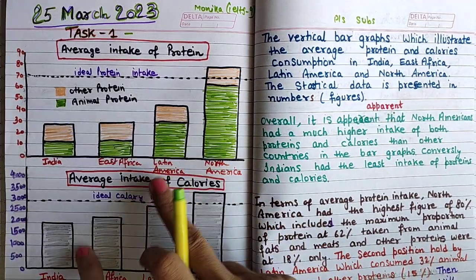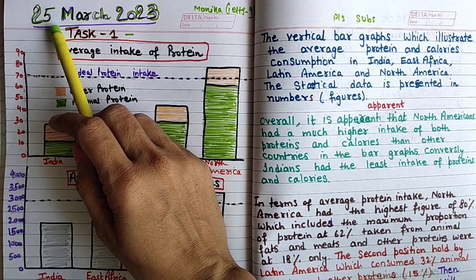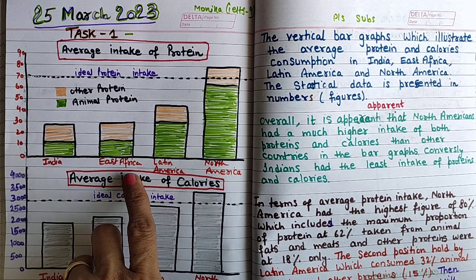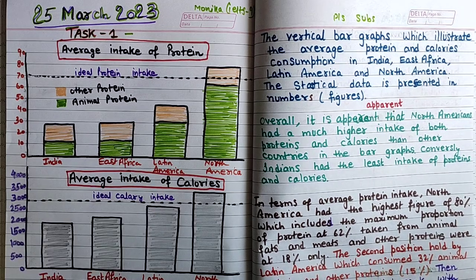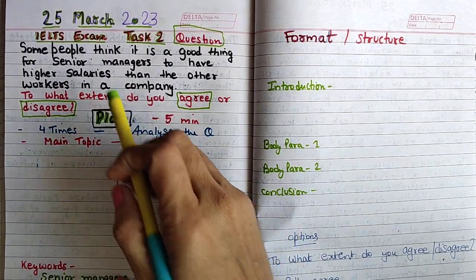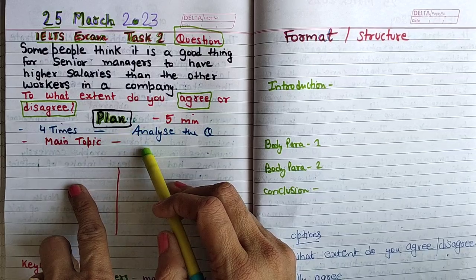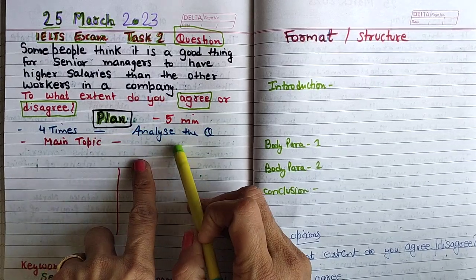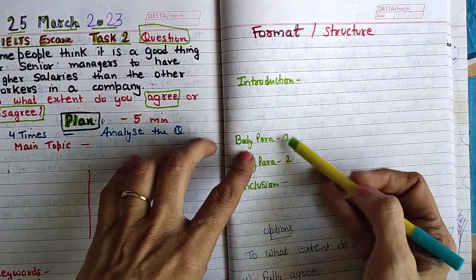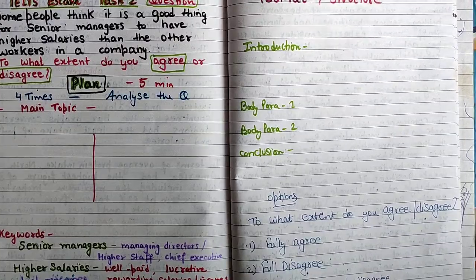First, we will discuss this writing task 1 that was part of the IELTS exam on 25th March 2023. And second, I will be discussing this essay on the same date, IELTS exam writing task 2. How we are going to plan it, how to analyze the question statement, everything I will be explaining to you. Format also, introduction also, and what options you can choose for to what extent questions.